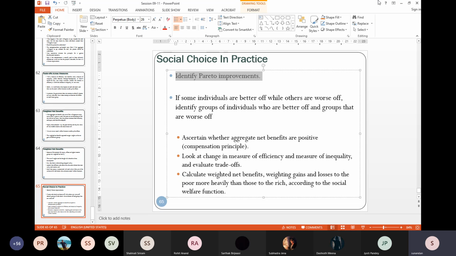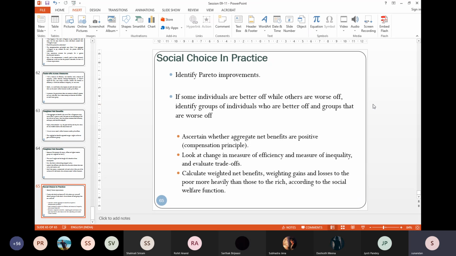Okay. So now the thing is, till now we have discussed only theory with certain examples. Now, when we actually do a problem, we have to calculate a lot of things. But in general, if you know how to measure deadweight loss, you have a measure of efficiency.